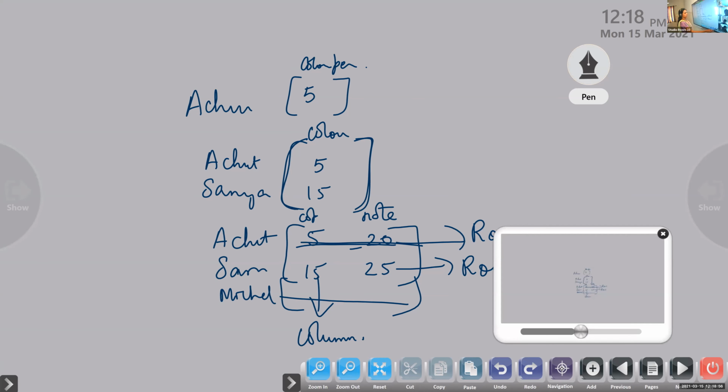Types of matrices. Next heading is types of matrices. Okay, you have to read the textbook. Go through each and every line in the textbook.